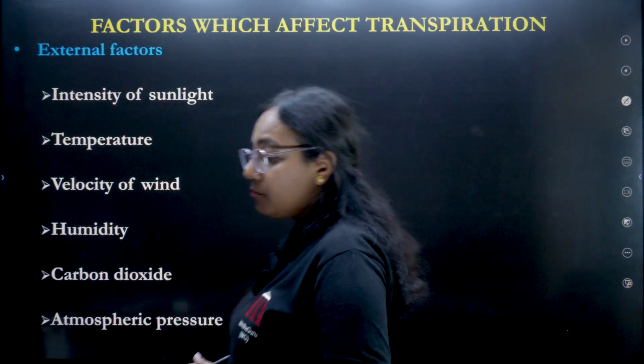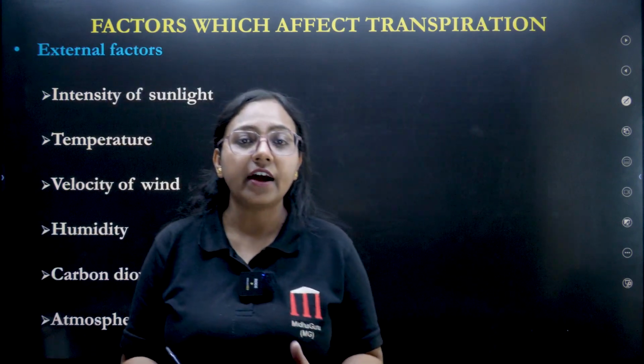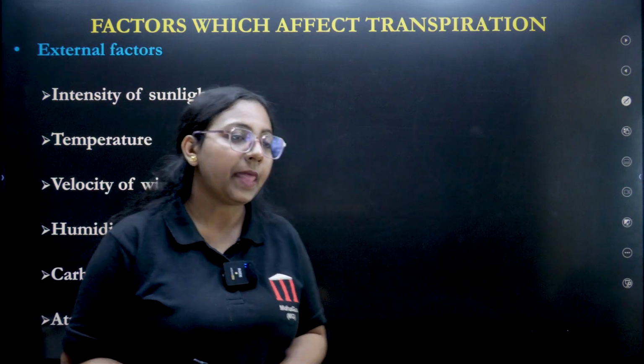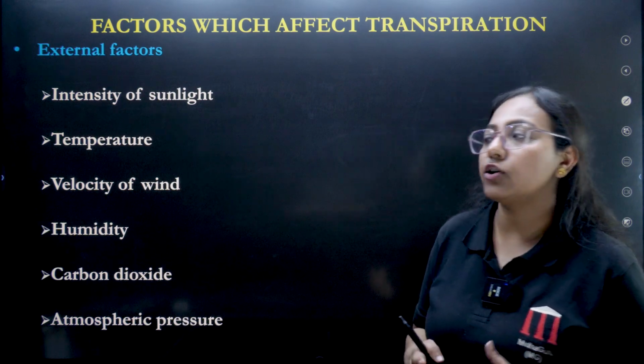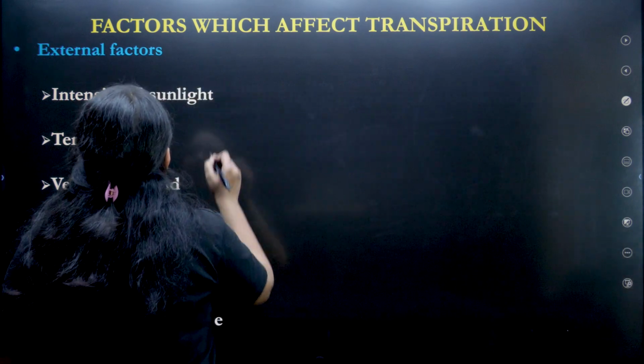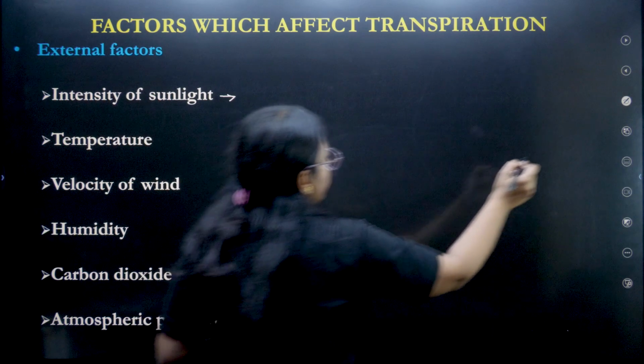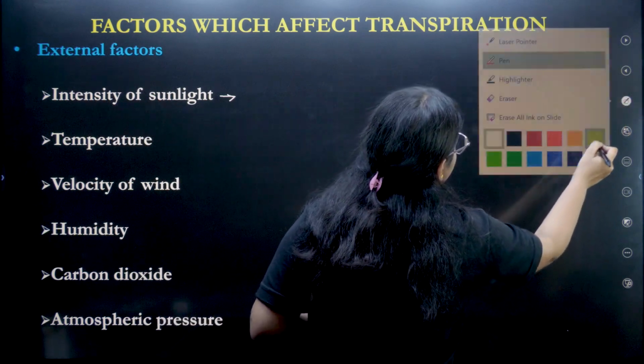This is also one of the very important topics: factors affecting transpiration. That means those things which can increase or decrease the rate of transpiration. First is sunlight.